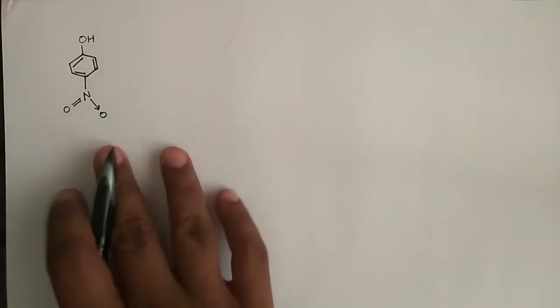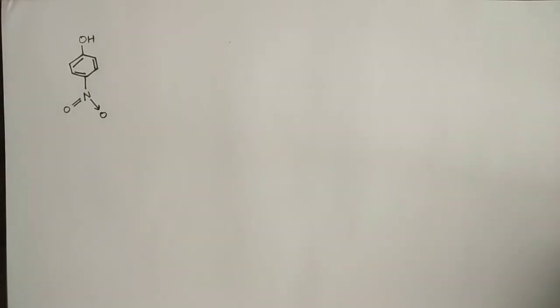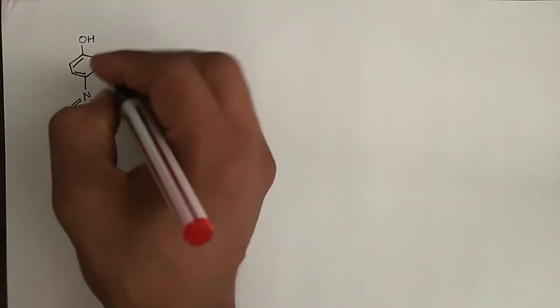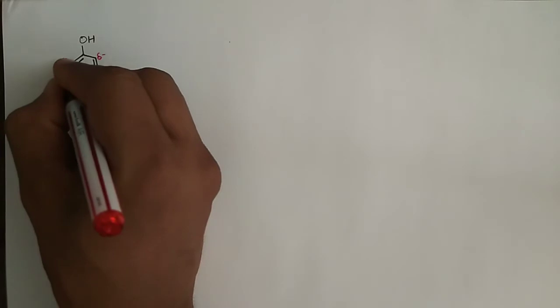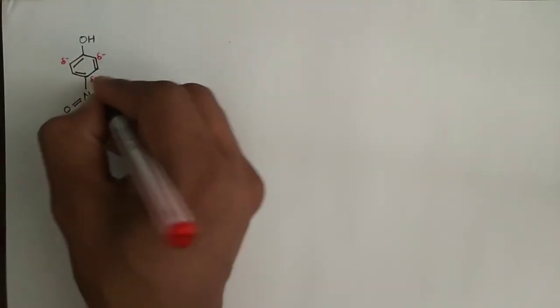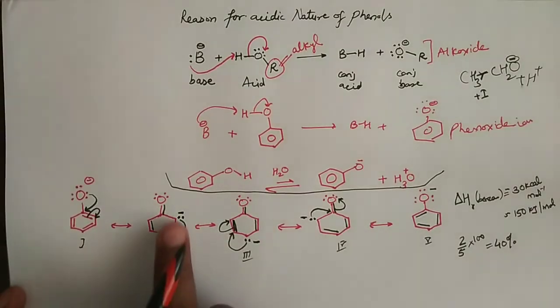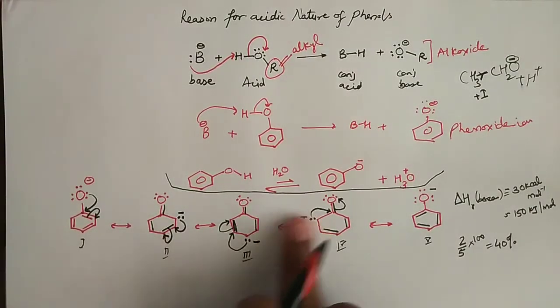What is the effect of that functional group? Well, the effect is very simple. First thing is that we should know that there were negative deltas at ortho positions and at para position, right?